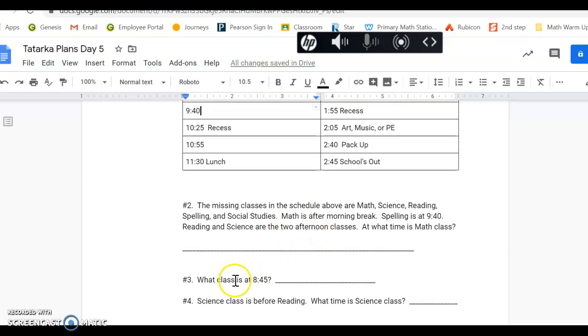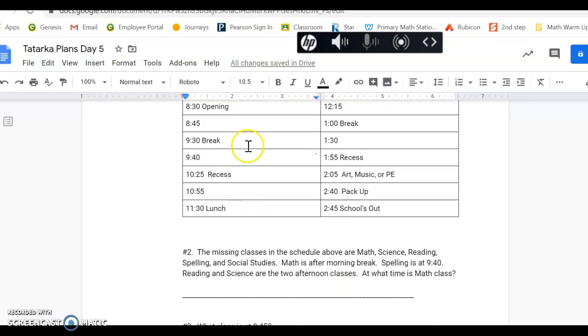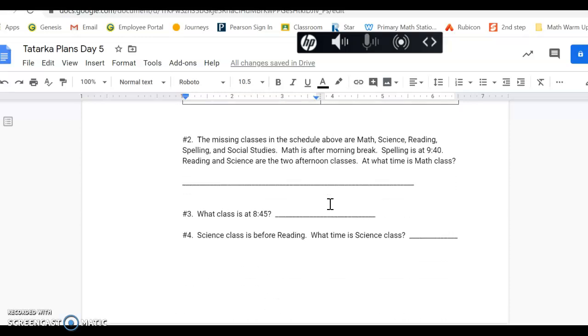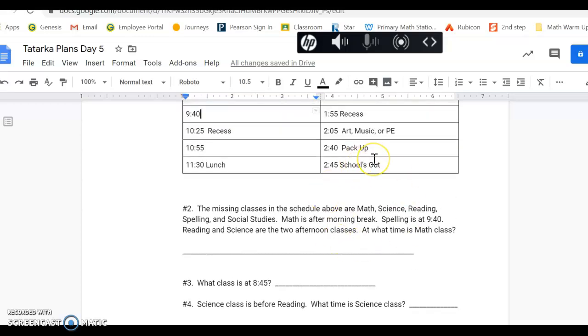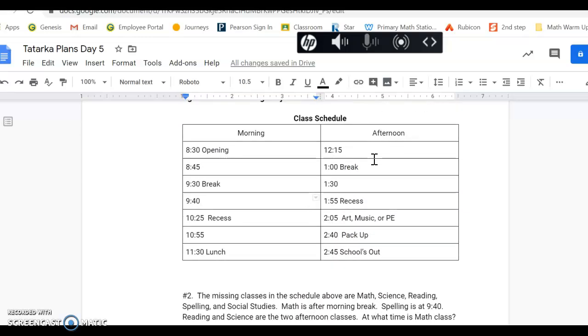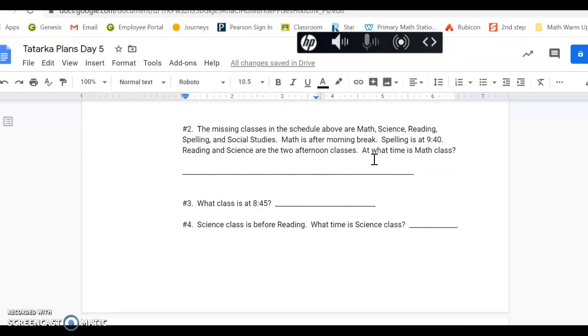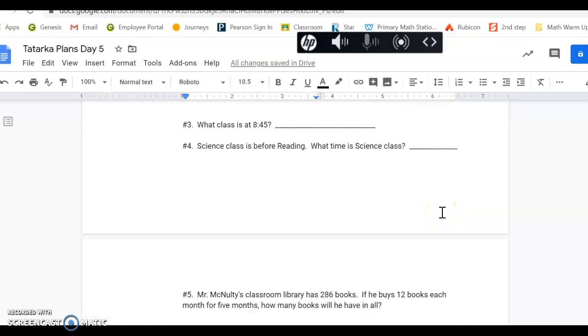The next question is what class is at 8:45? So you're going to have to use process of elimination here. Once you've filled out the other subjects, so when you know where math, science, reading, and spelling go, you'll be able to figure out what missing subject goes at 8:45. Number 4, science class is before reading. What time is science class? So you'll have to go back up to the top. You know that they're both in the afternoon and they're giving you a clue about which one comes first. So you're going to write the time for science class on the line.